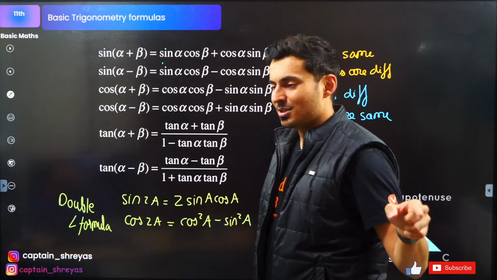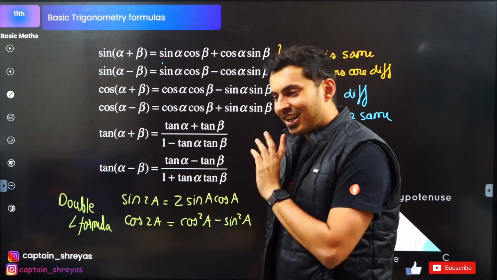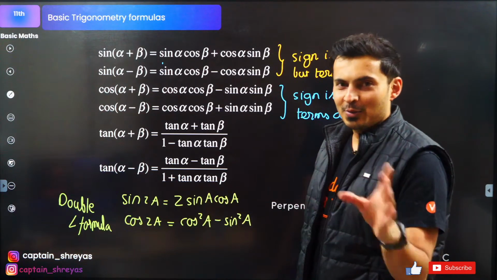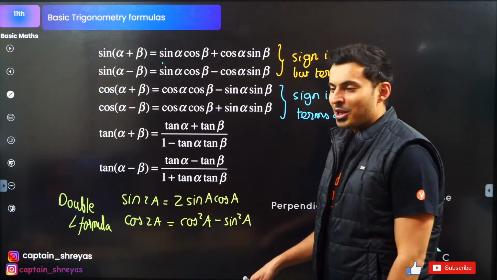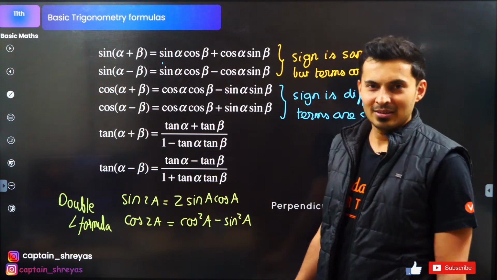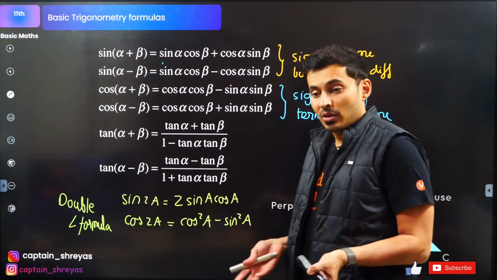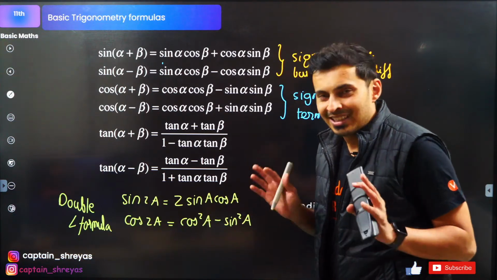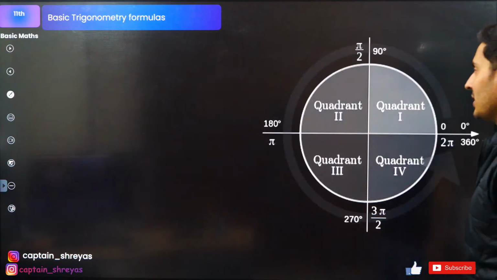Math students, engineering students, if I was conducting the same class for engineering or for JEE or for BITSAT, trust me, I would not end it here. I would have gone till the triple angle formula also. But you guys don't need it, so don't worry. I know in many books they just give you these and you're like, oh my God, crazy. No need. So keep it simple.